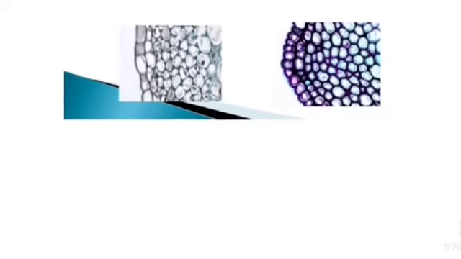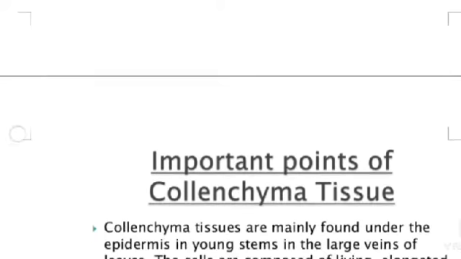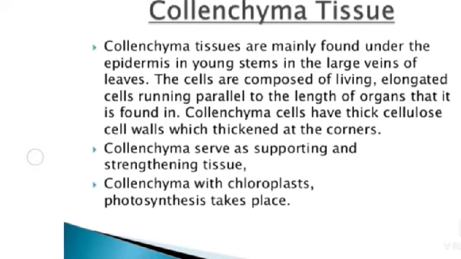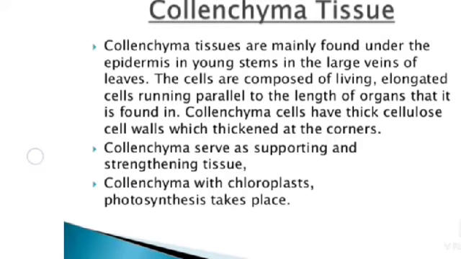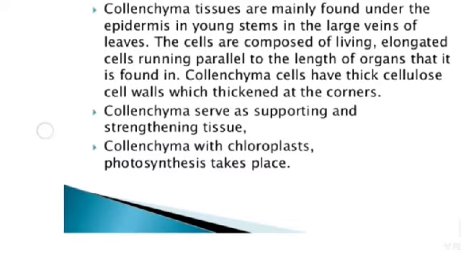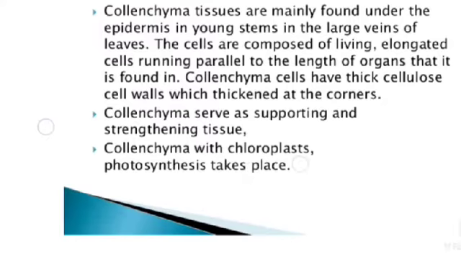See the picture? Important points of collenchyma tissues. Collenchyma tissues are mainly found under the epidermis in young stems and in the large veins of leaves. The cells are composed of living elongated cells running parallel to the length of the organ. Collenchyma cells have thick cellulose cell walls which are thickened at the corners. Collenchyma serves as supporting and strengthening tissue. Collenchyma with chloroplasts, where photosynthesis takes place.